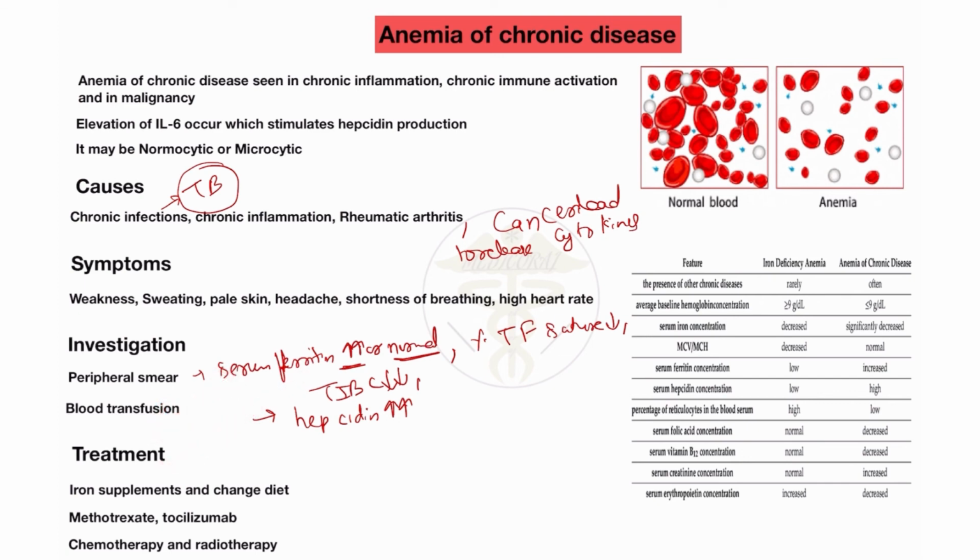What is the treatment? We will provide iron supplements and a change of diet. When a person takes a diet which has no iron in the food, then we change the diet of the patient. Also provide iron supplement tablets. Also, we will provide methotrexate and tocilizumab drugs in the anemia of chronic disease. In very severe cases, we will also give chemotherapy or radiotherapy to the patient. So this is the treatment of the anemia of chronic disease.